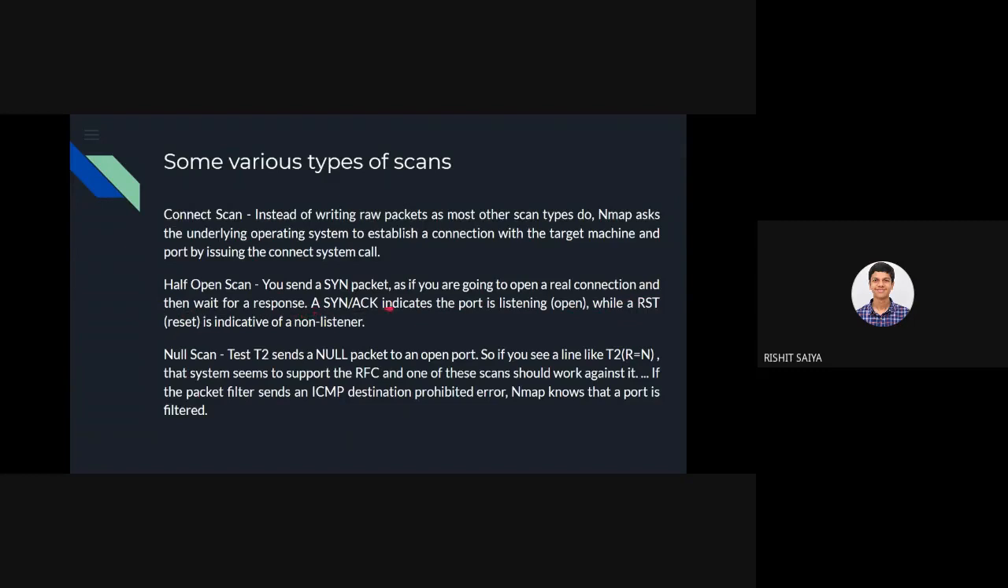Okay, a SYN/ACK indicates that a port is open, while a reset indicates a non-listener. So this also gives us an idea whether the system is live or not.